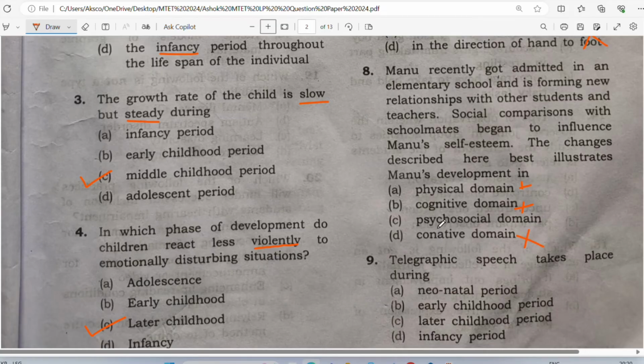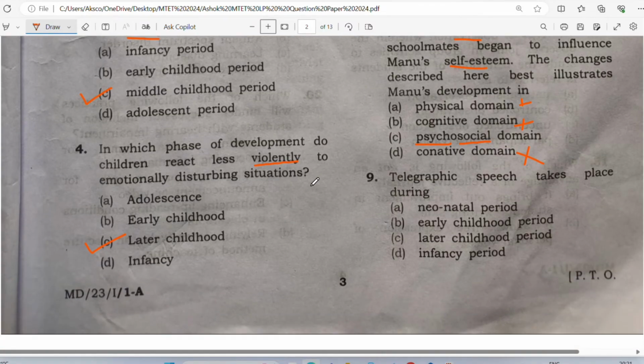It will mean psychosocial. Now see, here are two words. Psycho means mind, right? Don't say psycho means mad. No, not that. Psychology, study of mind, right? So psychosocial. Why social? Here itself you will see the word social. School is a miniature society, right? So she is dealing with her friends and teachers in the society, that is in the school, and these things started disturbing her mind, her self-esteem, right? So it will come under psychosocial domain. All right, good. Now question number 9, we shall see.